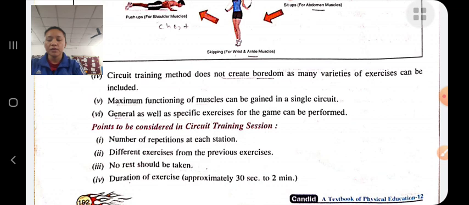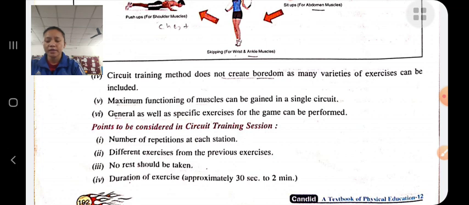What are the advantages of circuit training? The advantage is that it is the best method for the development of strength, endurance and coordinative ability. A single person or coach can control a number of stations or athletes.